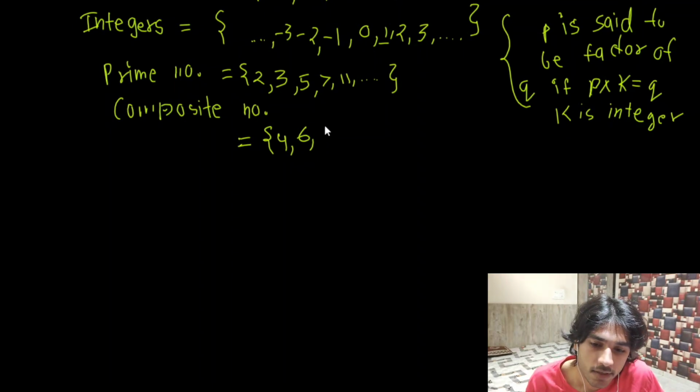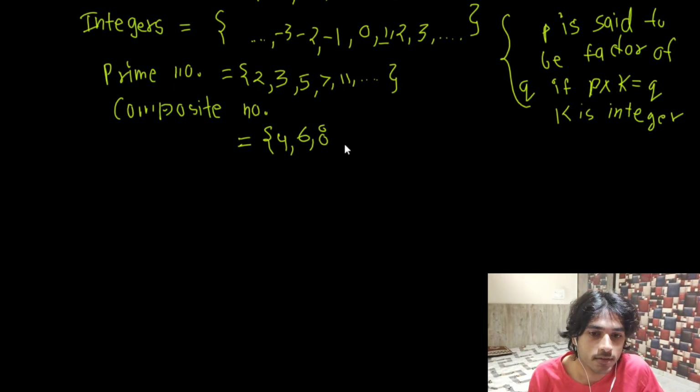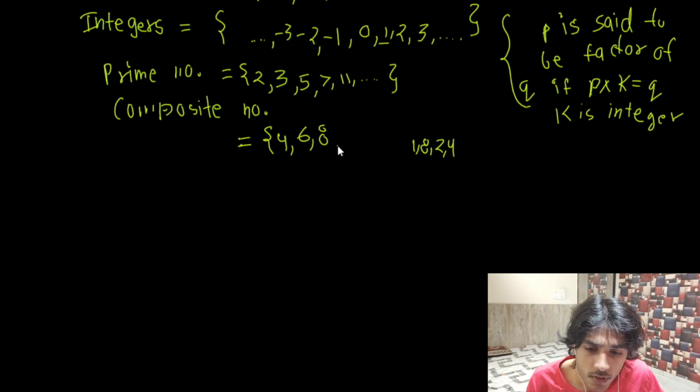In the same way, 8 also has more than 2 factors: 1, 8, 2 and 4. All of these are the factors, so it will be a composite number. Similarly, 9 will also be a composite number because it has factors 1, 9, 3, right? And then 10 will also be a composite number.